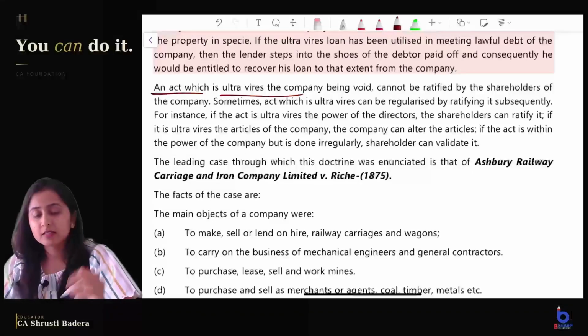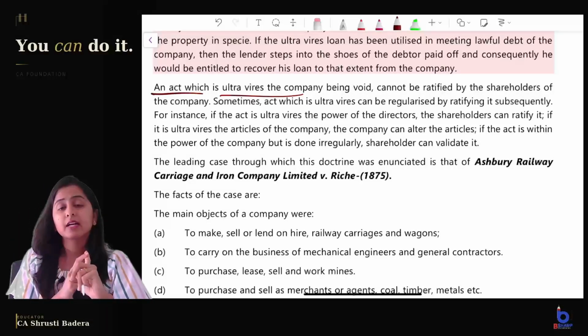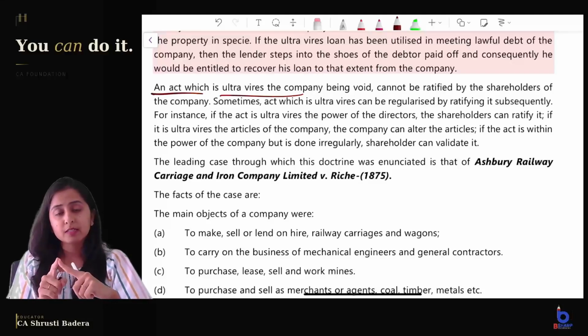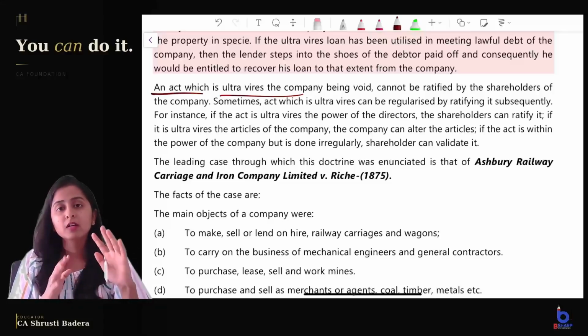Now we have discussed three types of transaction. If it is ultra vires the MOA or ultra vires the company, it cannot be ratified even by unanimous consent of the shareholders. But if it is ultra vires the AOA, it can be ratified by the shareholders by passing a special resolution. And if it is ultra vires the powers of directors, then it can be ratified by passing an ordinary resolution by the shareholders.